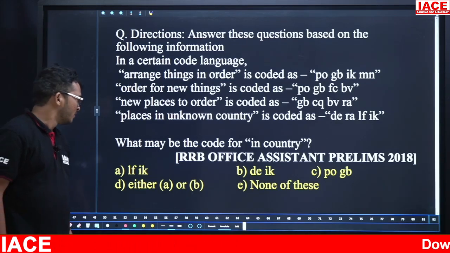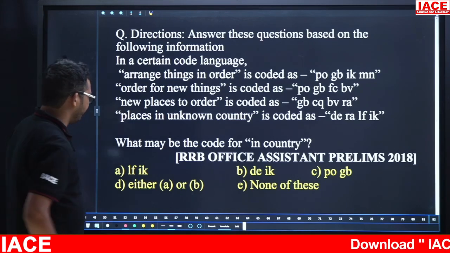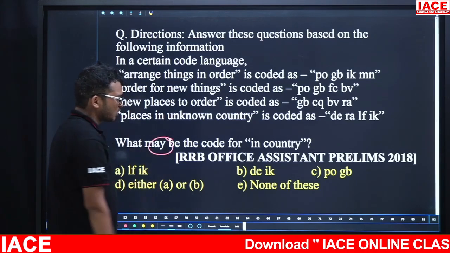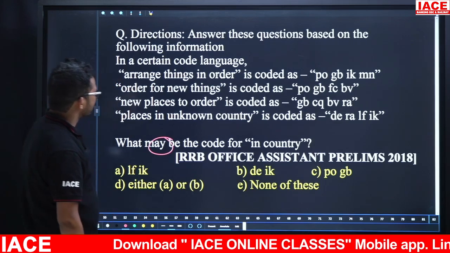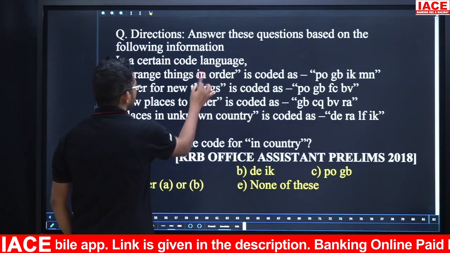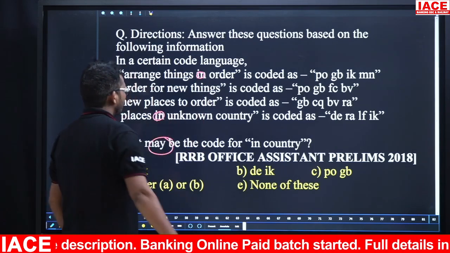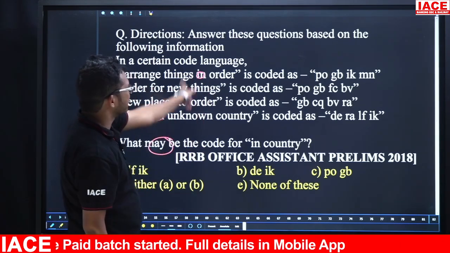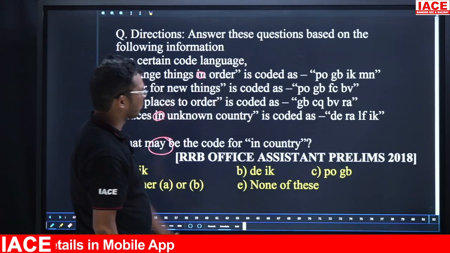Yes, time up. So here again the question is what may be? Maybe means there is a chance. The code for "in" country. Observe, "in" is present in which lines? Friends, here we are having "in", next here also we are having "in". The remaining lines do not have it. That means the first line and last line have the common information "in", now the common code is.